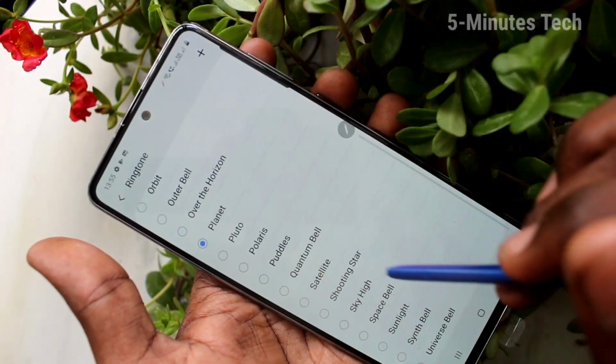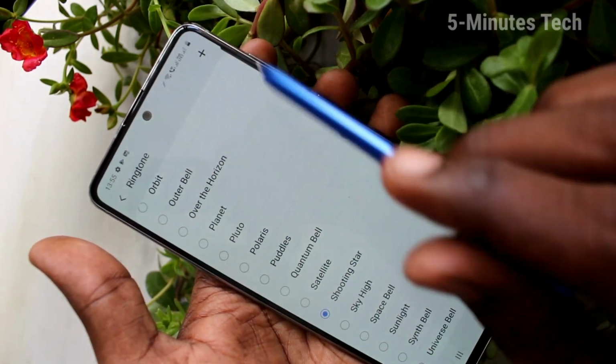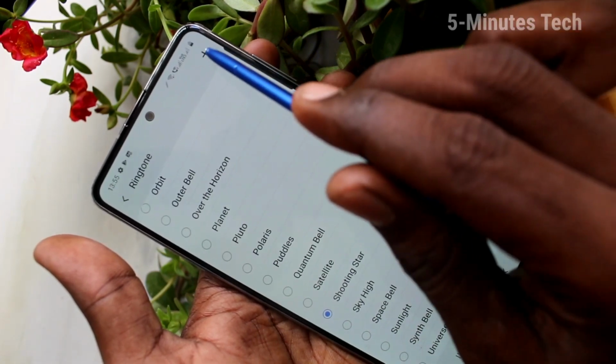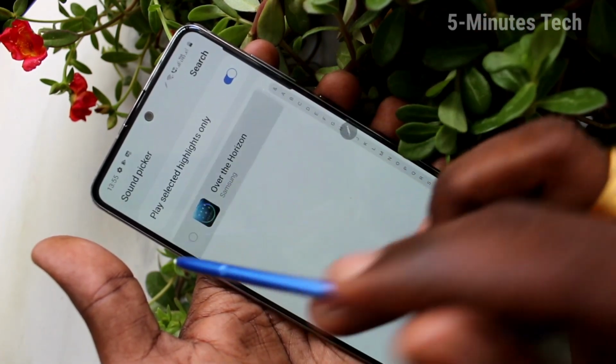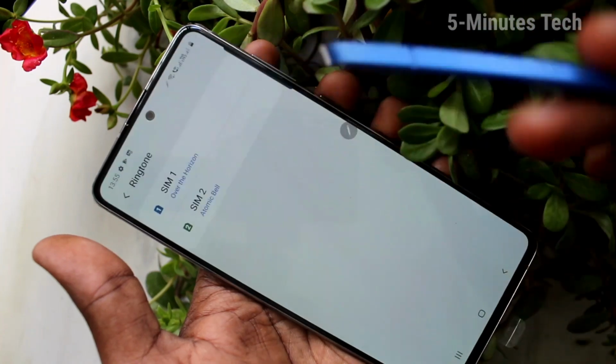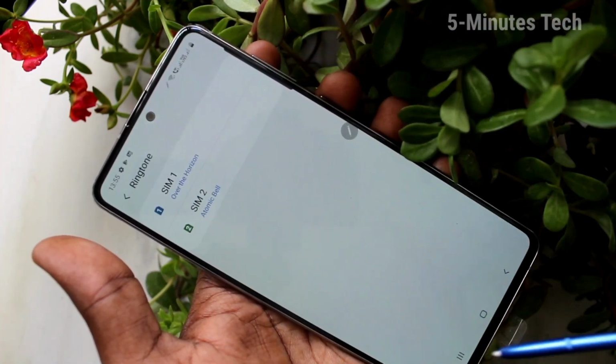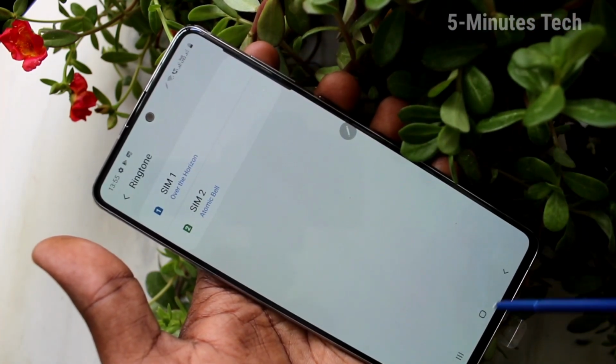And these are all the system ringtones. Just select any one tone now. Also, you can use plus symbol to add any music file from your local folder. Click done. In a similar way, you can set a ringtone for SIM 2.